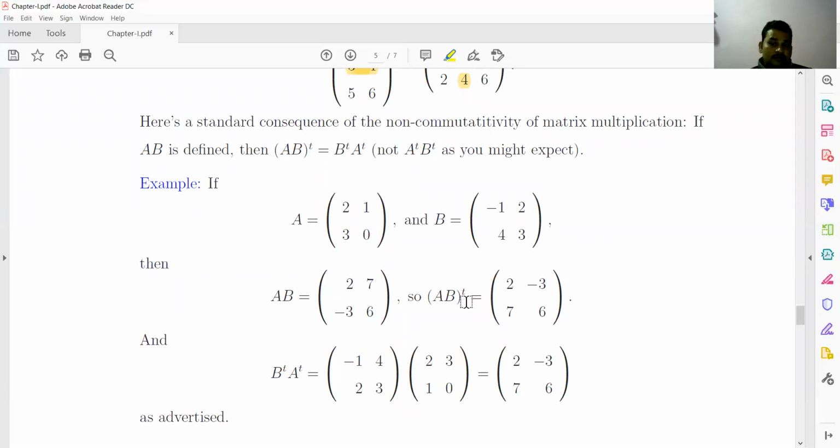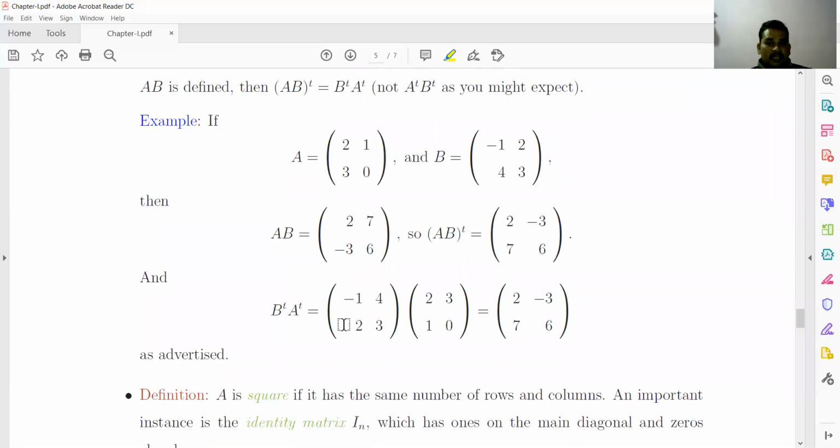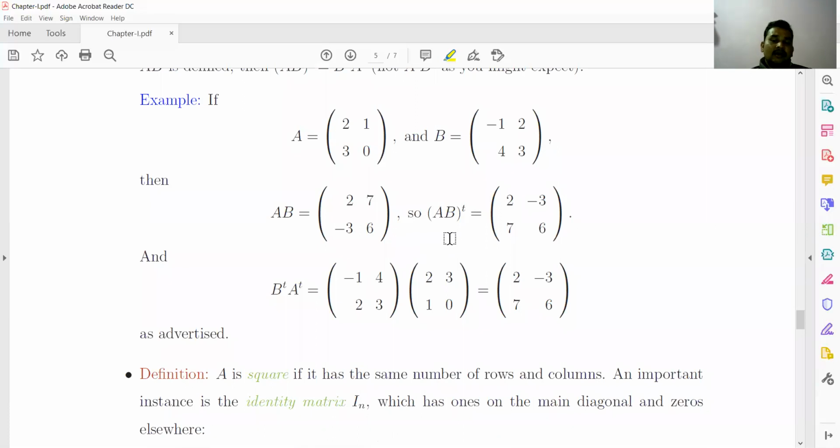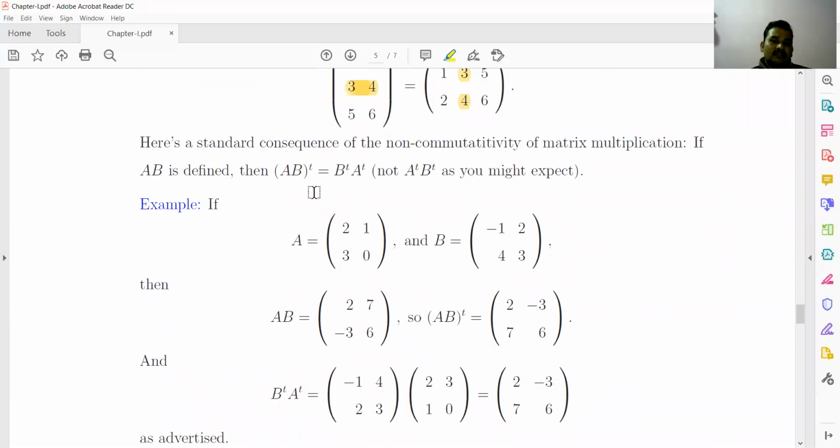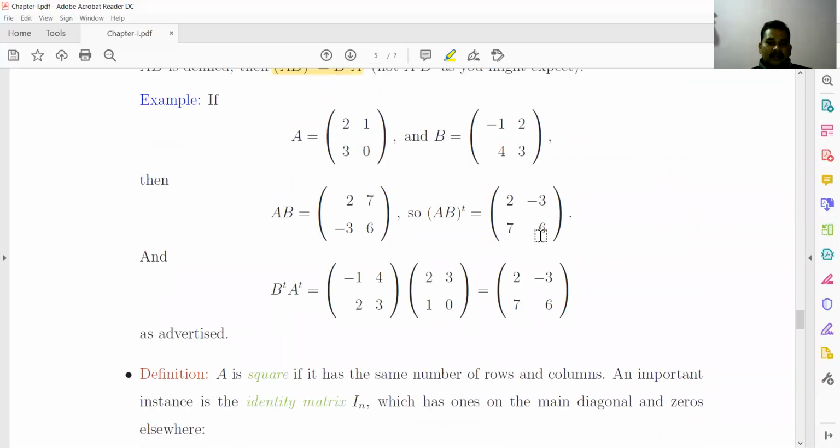So (AB) transpose is equal to 2 7 minus 3 6, and B transpose A transpose is equal to this. So (AB) transpose is B transpose A transpose. Here we get the result that (AB) transpose is equal to B transpose into A transpose, which has been validated by an example.